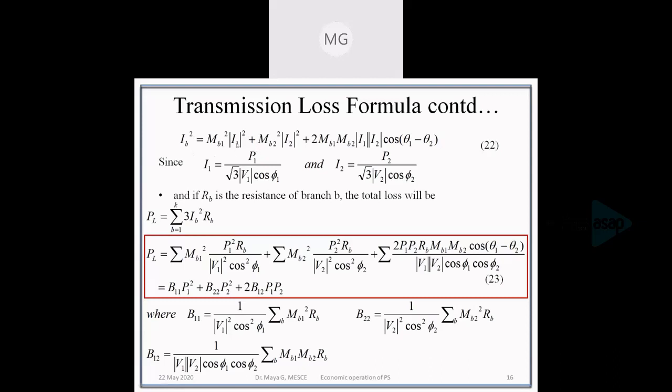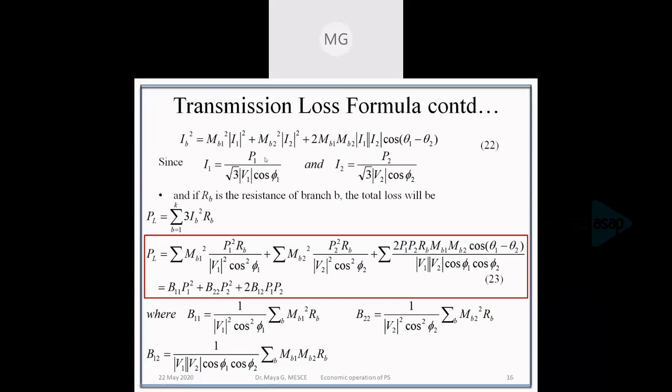Here I1 and I2 are the currents generated by units 1 and 2. If we know the power that is generated by unit 1 and the voltage at that particular bus, we can find out the current in terms of power and voltage.